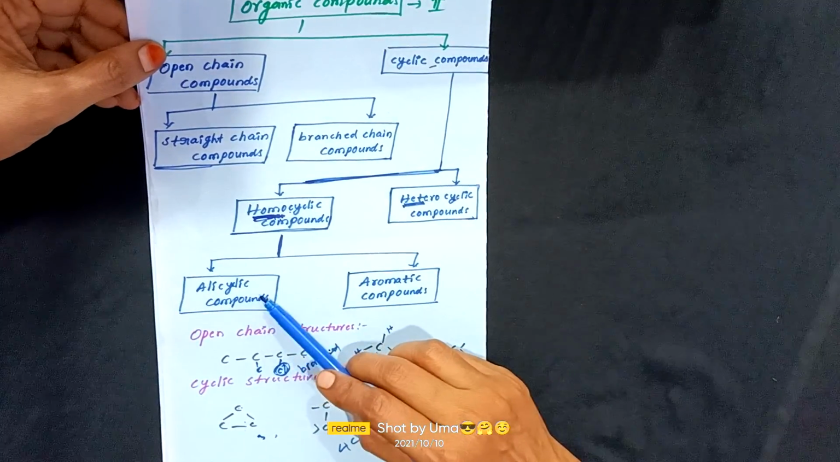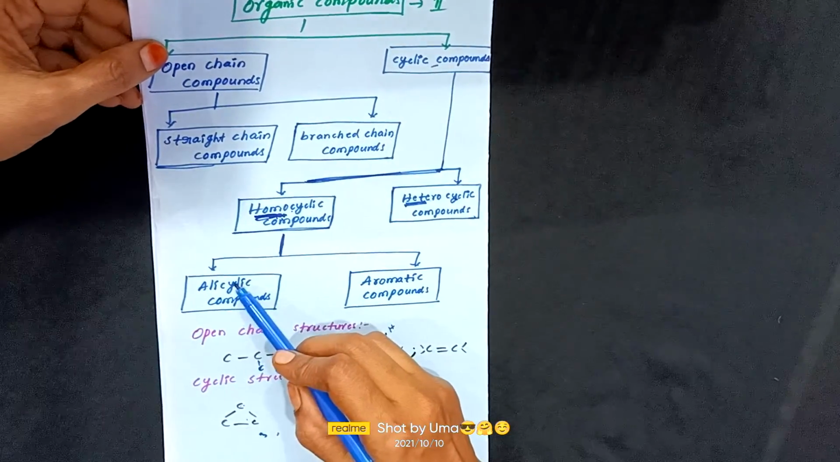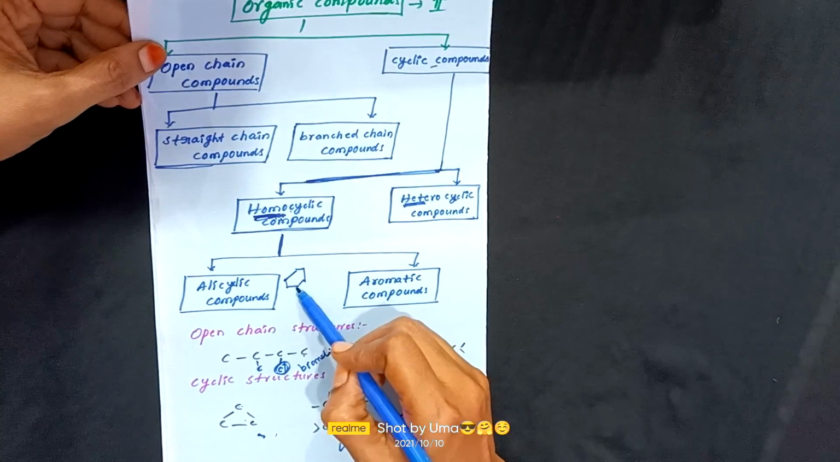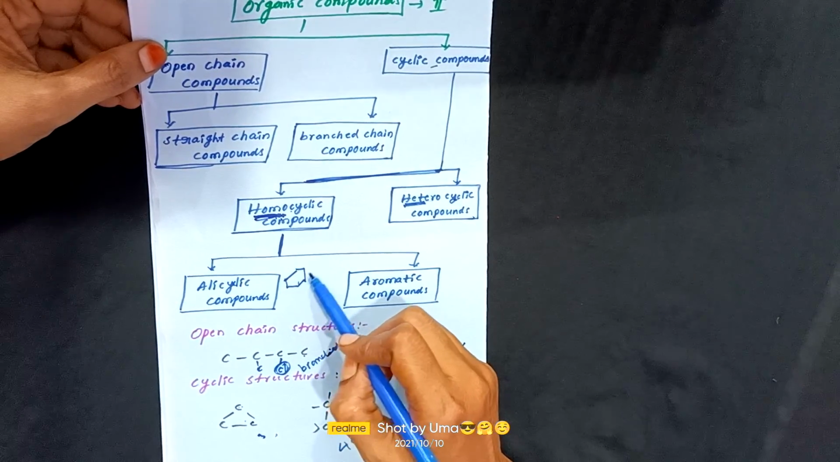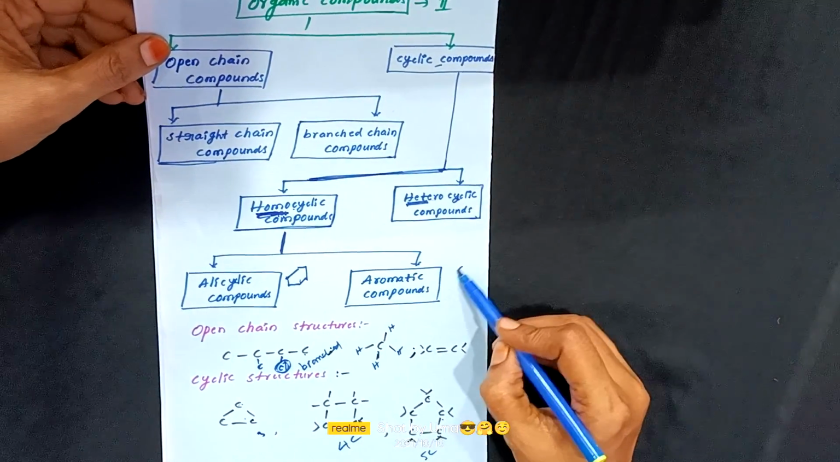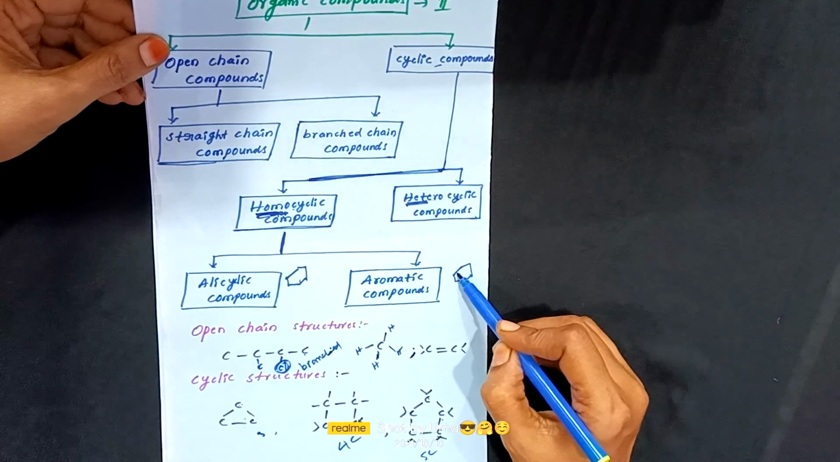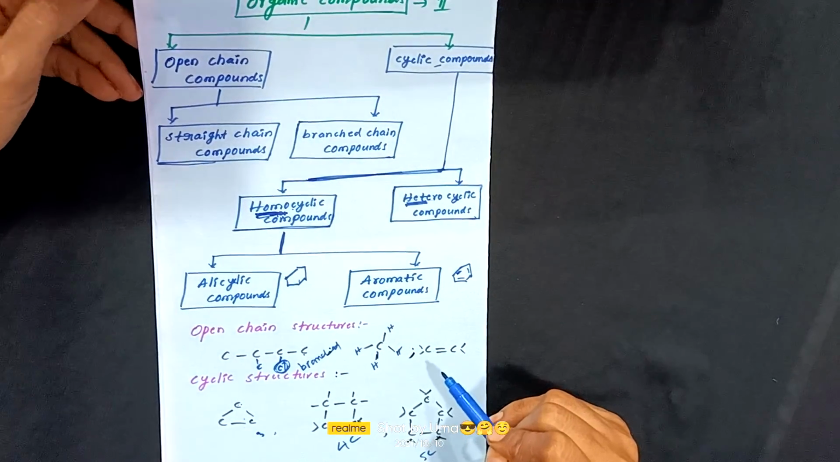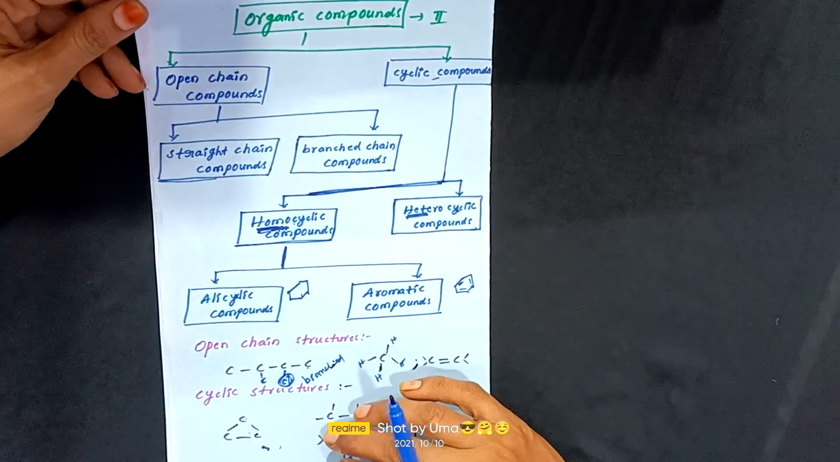And here alicyclic means saturated, all are single bonds. Saturated cyclic compounds are called alicyclic compounds. Aromatic means they contain alternately double bonded carbon compounds. This is about organic chemistry classification.